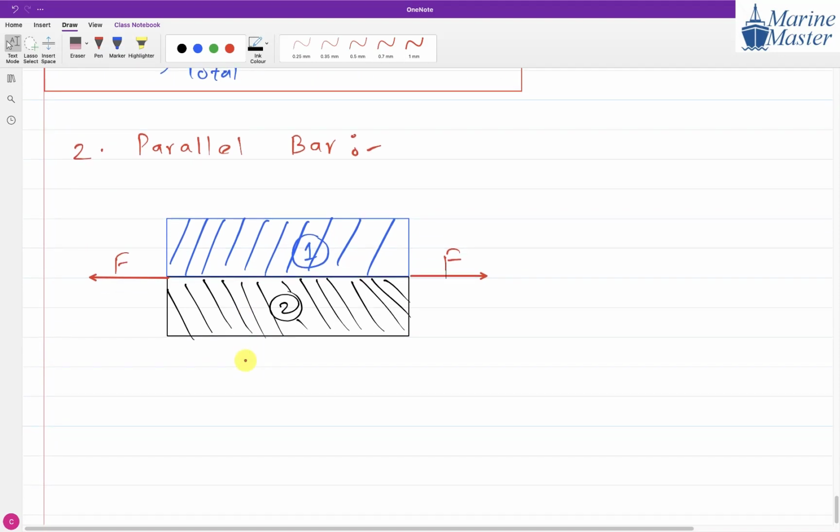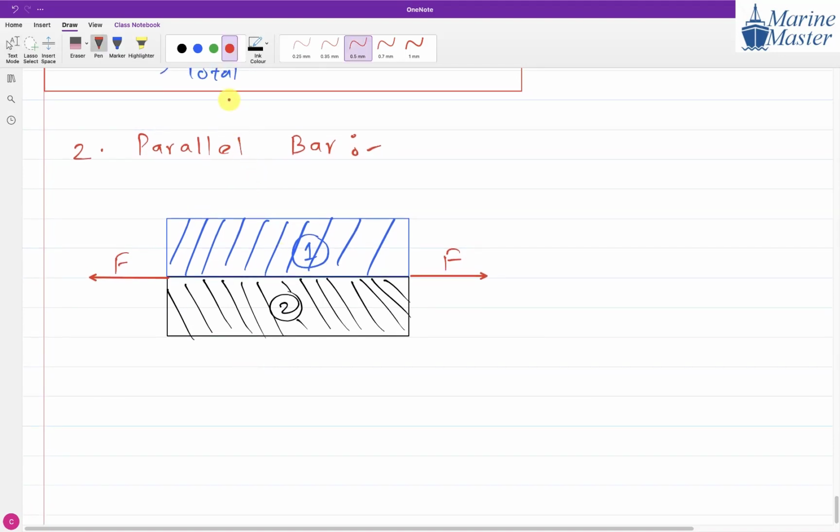Whenever we have a parallel bar scenario, in any chapter, in case of thermal stresses, in case of torsion in a compound shaft, there are different chapters where we will have a parallel bar scenario. There are two things: one is the equilibrium situation, another one is compatibility.